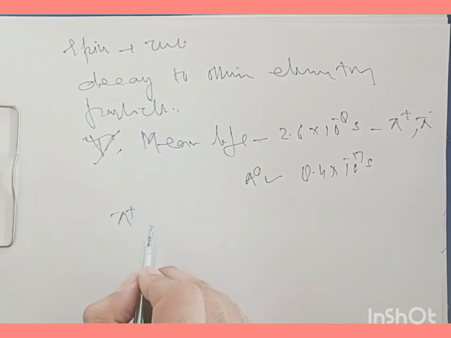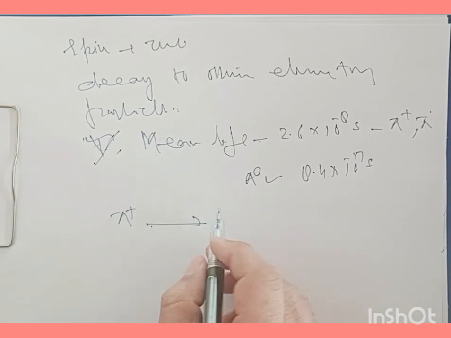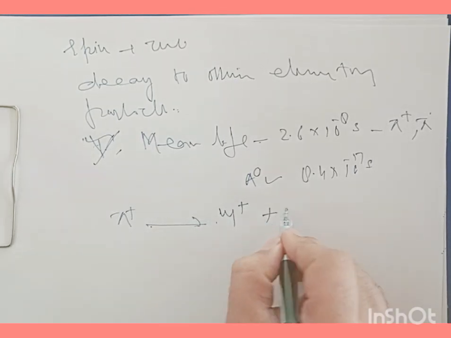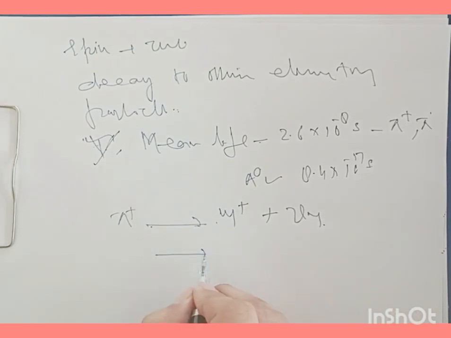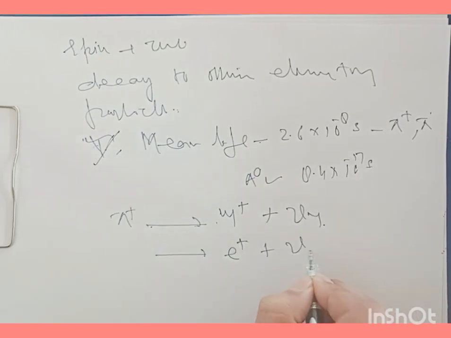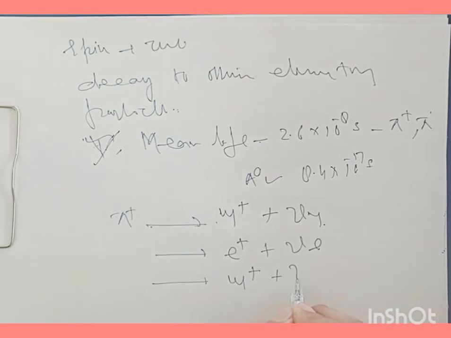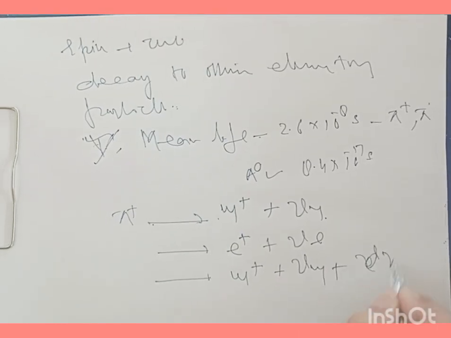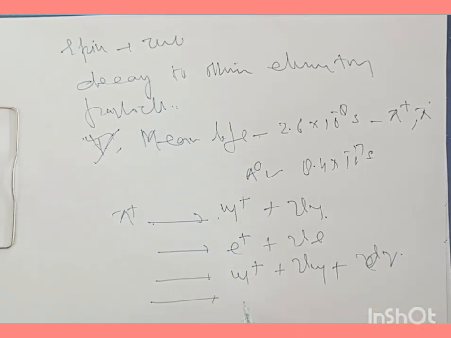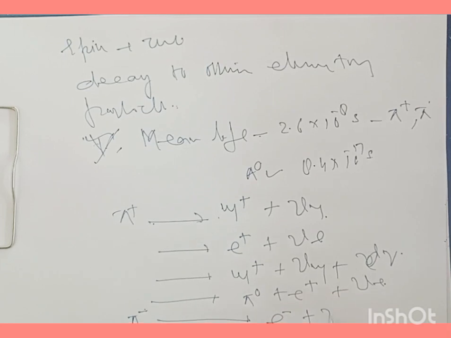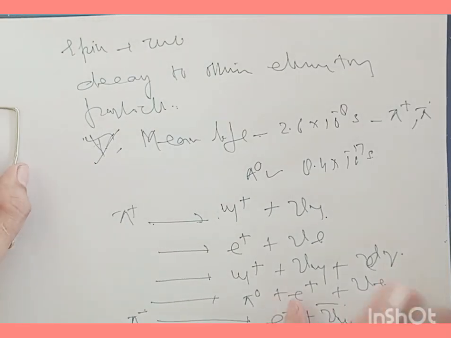So if we have pi positive, it has a 100% probability that it can decay into mu plus and nu mu, and it's going to decay into e positive and nu e, and it's going to have a decay of mu positive plus nu mu plus a gamma ray photon. And this will decay into pi 0 plus e positive plus nu e. And in case of pi negative, the final product is e negative plus nu mu bar. So these are the modes of decay for pi plus and pi minus.